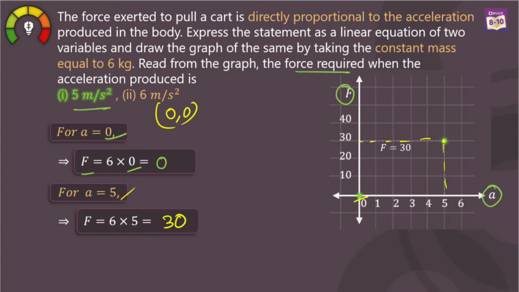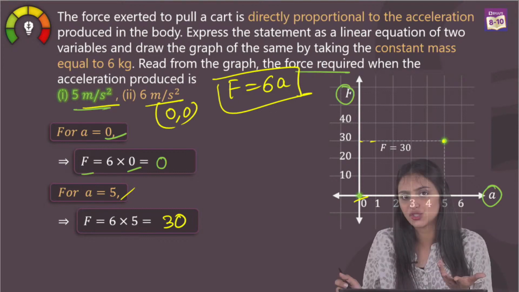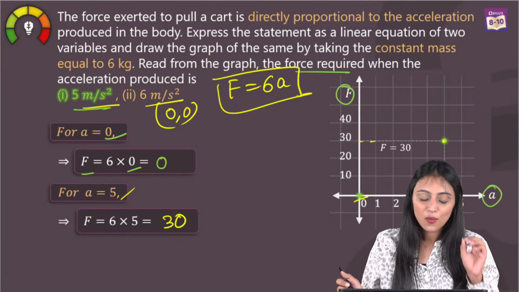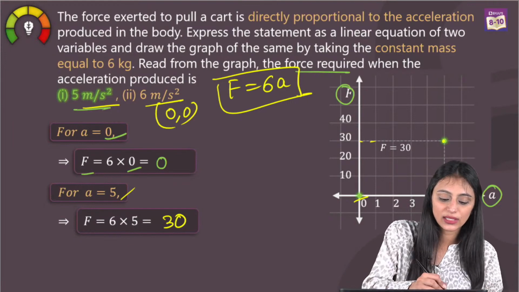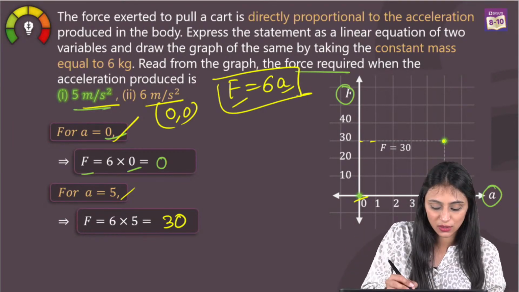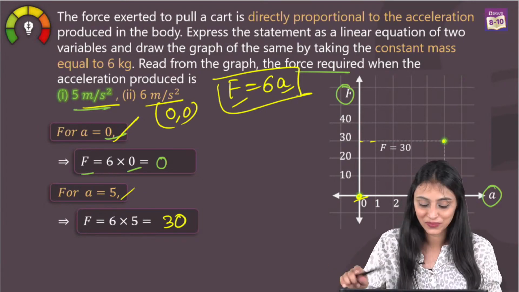Someone said, nahi samajh aaya. See, what we are doing here is, we had the equation. What was the equation? F is equals to 6a. Using this equation, we just have to plot the graph, right? These are the values for the acceleration, right? So we have the equation. If I have the acceleration, I can easily find out the value of force, correct? What I have done here is, simply I started with acceleration 0, okay? So if I put 0 over here, force will be 0. So that means the point is here, correct?